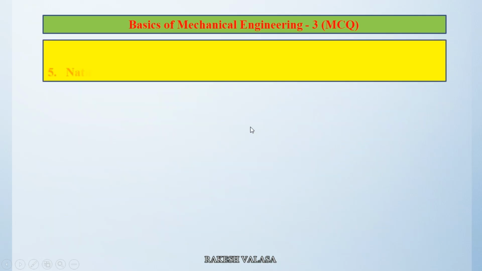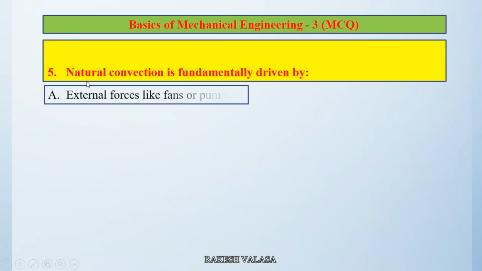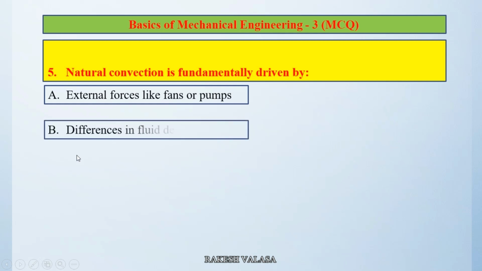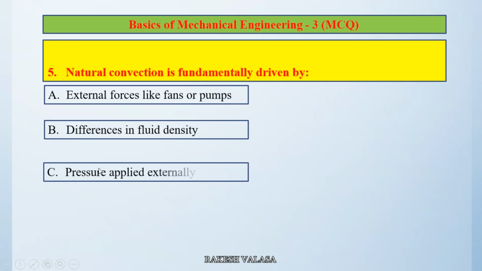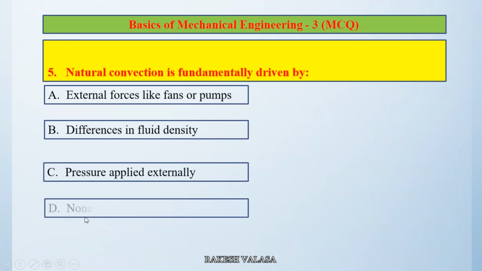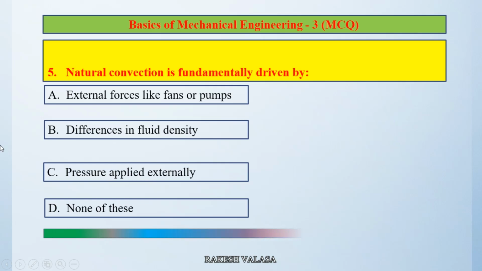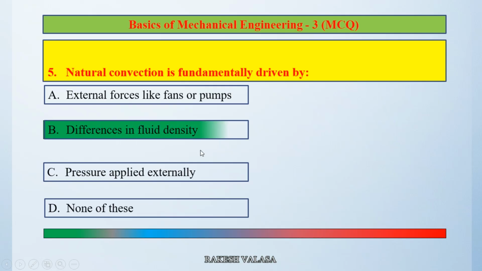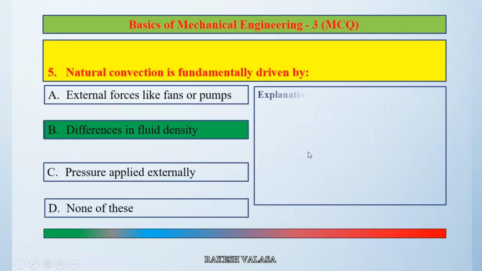Question number 5. Natural convection is fundamentally driven by option A external forces like fans or pumps, option B differences in fluid density, option C pressure applied externally, option D none of these. The correct answer is option B differences in fluid density. Let us see the explanation.